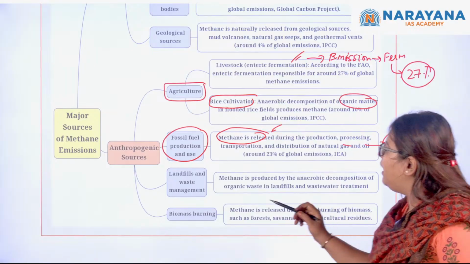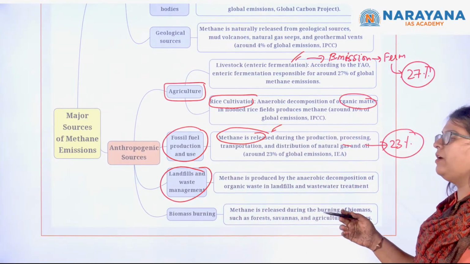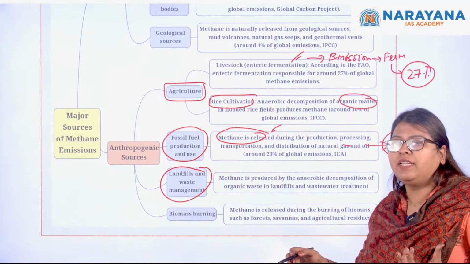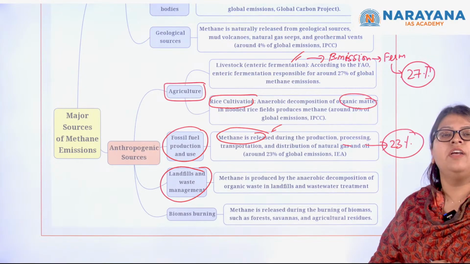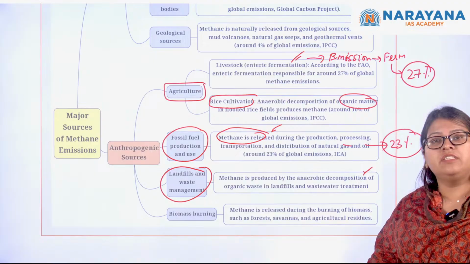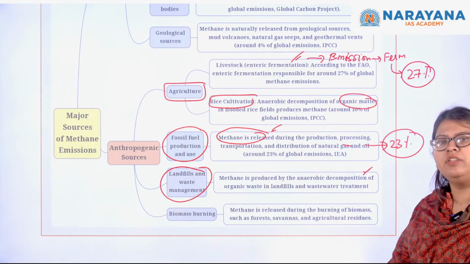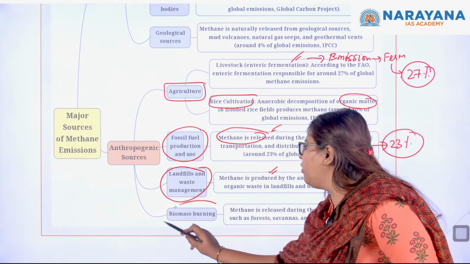The next one, landfills and waste management. How is methane actually produced in the landfills? There is organic waste present there. When there is decomposition of the organic waste, as well as the wastewater treatment, methane is released. And finally, the burning of biomass.